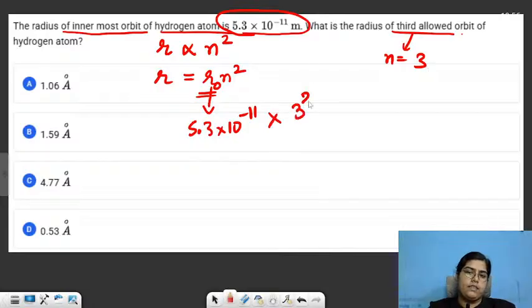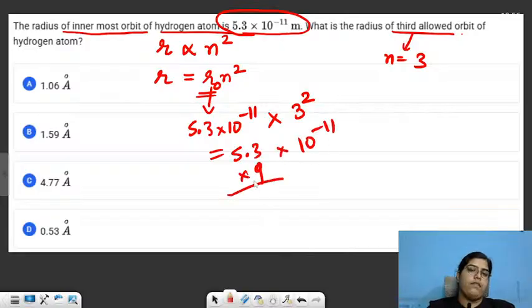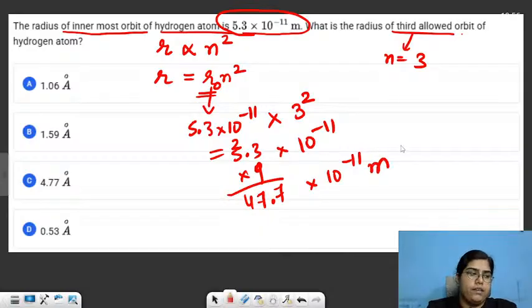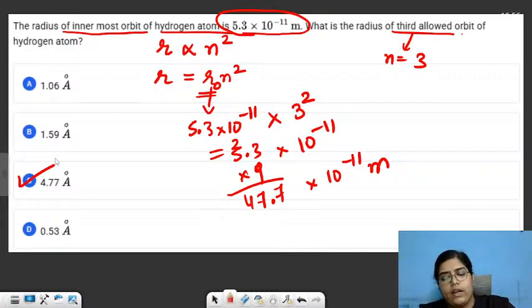That is 9, 5.3 into 9 into 10 raised to the power minus 11. When you do this, 9 3s are 27, 9 5s are 45, 47.7 into 10 raised to the power minus 11. So this is in meters. Then you can convert it, and after conversion, you'll see you get option number C as your correct answer.